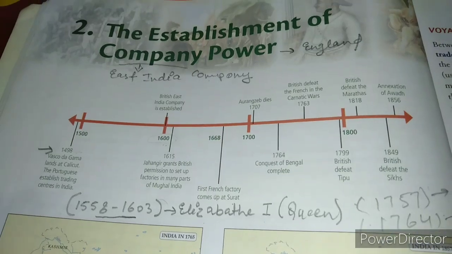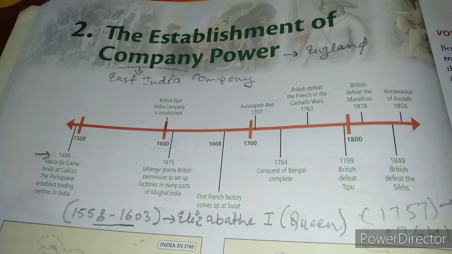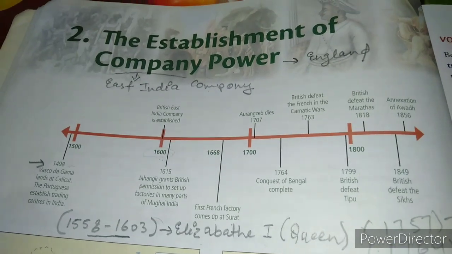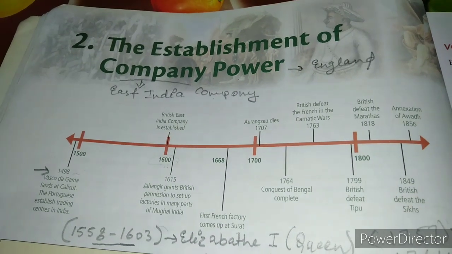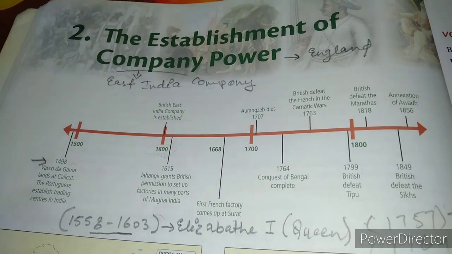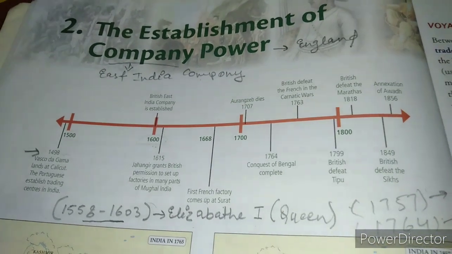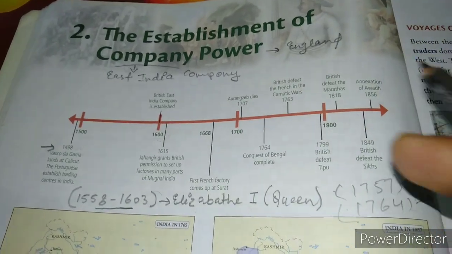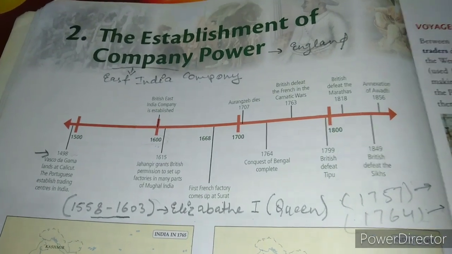Ultimately, the Britishers were defeating each and every kingdom, each and every royal family, and those who fought with the Britishers appropriately signed a treaty, because the Britishers knew the rule of divide and rule. Sometimes they used to do this as well. So this was the timeline, students, which we will discuss in our topic.